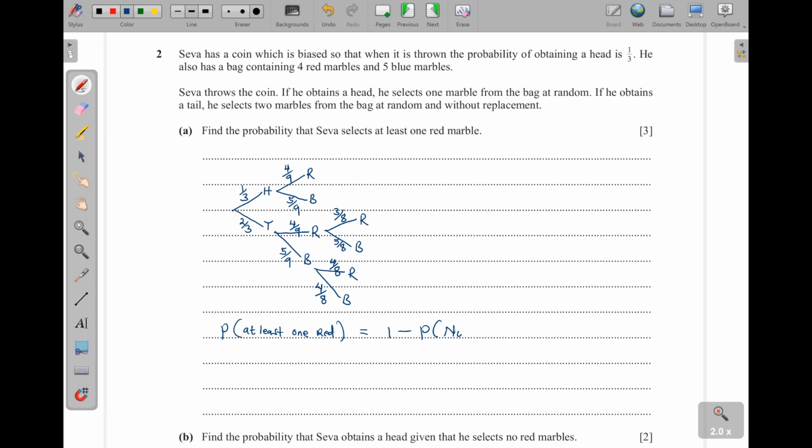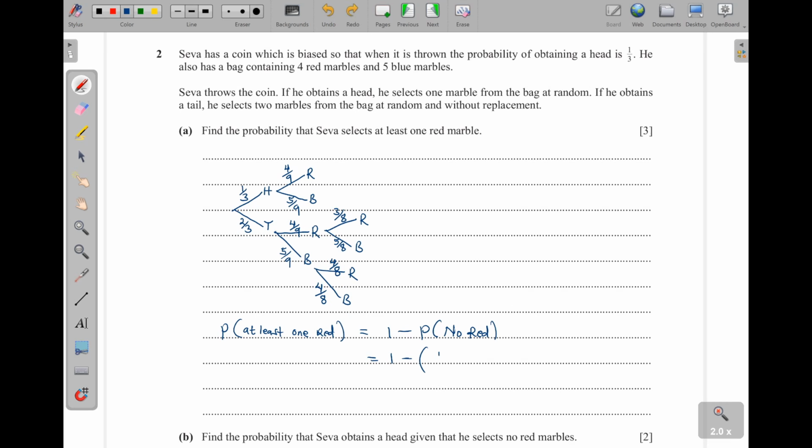Okay, picking no red. So when I'm picking no red, then it can be here, head, and then you pick a blue. Then we can have tail, then blue, and then blue. You see, those are the ones that we are going to have.